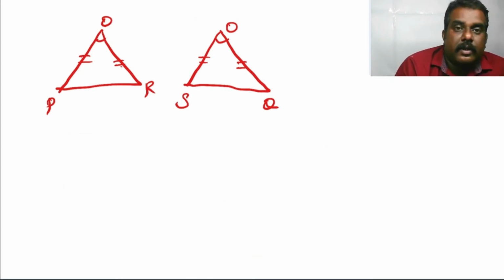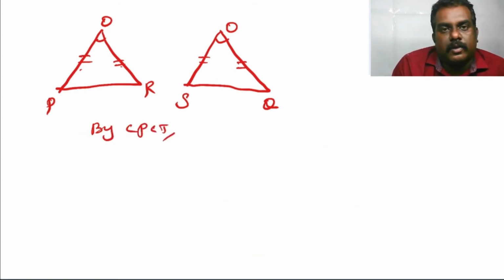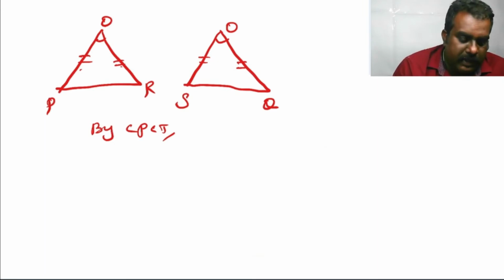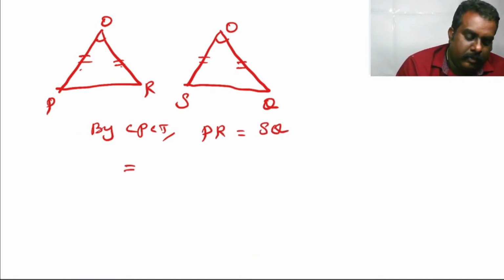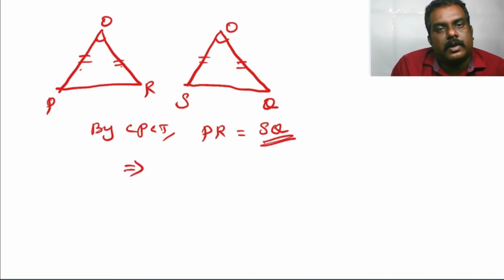By using the side angle side postulate, by using SAS postulate, both the triangles are congruent. By CPCT, the corresponding parts of congruent triangles are equal. By CPCT, PR is equal to SQ. This is the key point to get the solution of cos alpha plus beta.